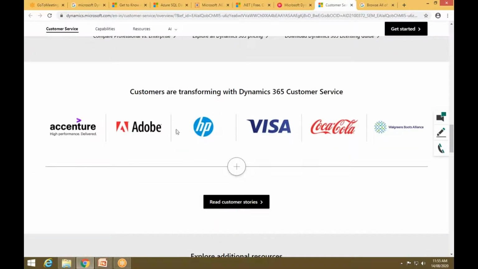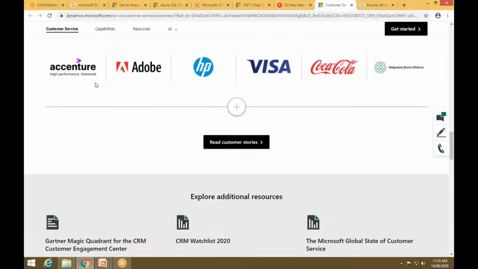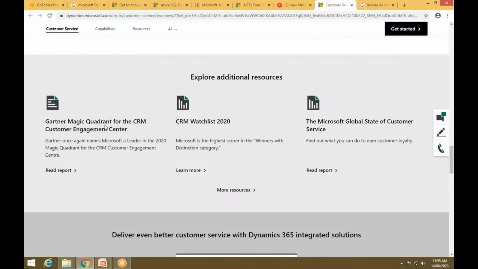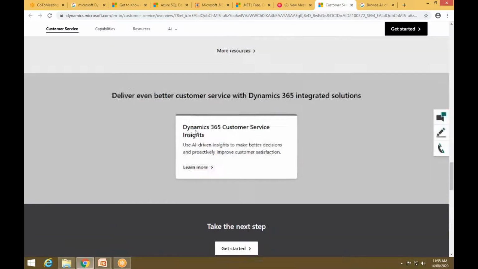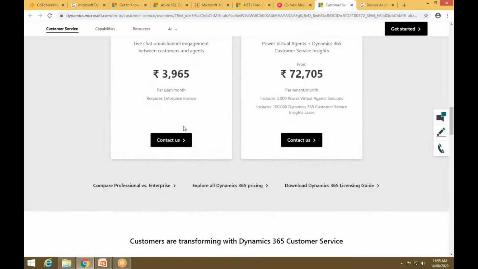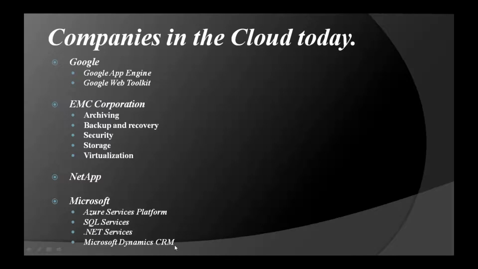Then these are the customers who are using the Microsoft CRM. Accenture is using it, Adobe is using it, HP, Visa, Coca-Cola, and all these people are using the Dynamics CRM to get the users' feedback. Then you have the additional features over here, let it be. So this is about the Microsoft Dynamics CRM.